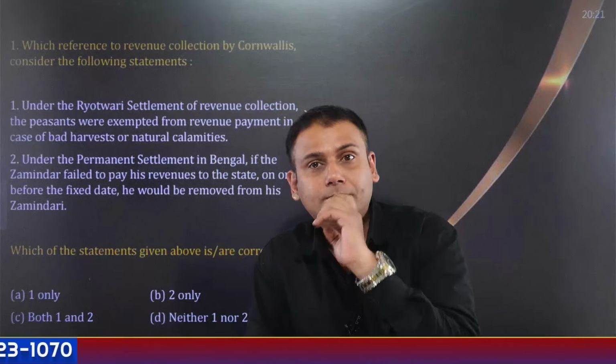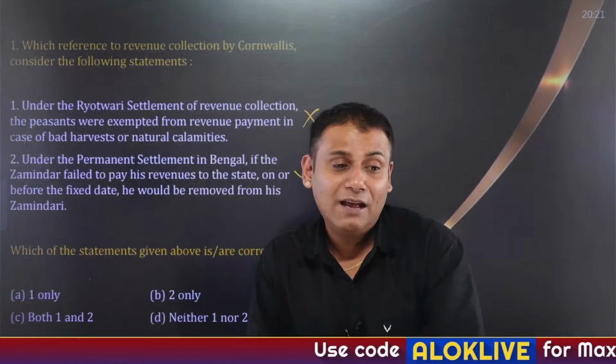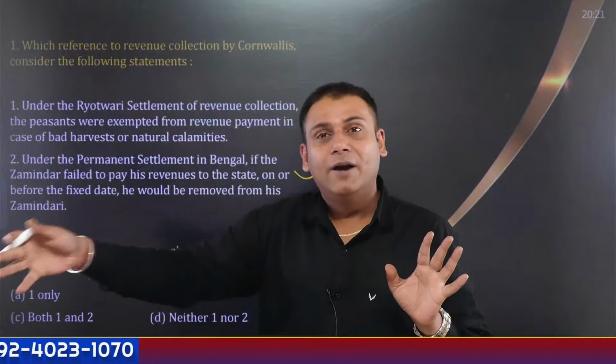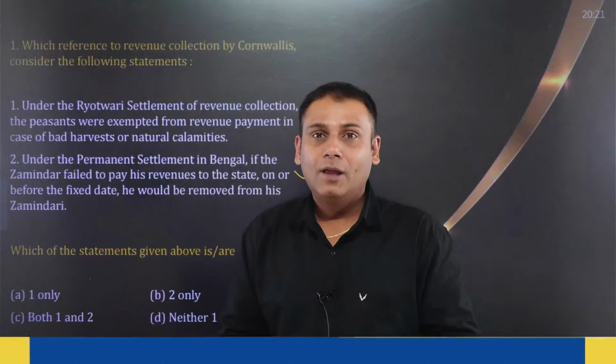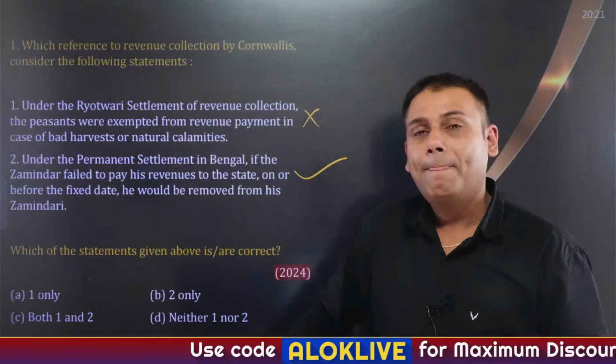Suppose I'm a farmer, I'm a peasant, I have to pay 100 rupees as a tax to the company. Out of 100 rupees, 89 rupees will go to the company, and 11 rupees would be kept by zamindar. For the next decade, the taxes won't change. If zamindar is unable to collect the revenue from the peasants, what will happen? He has to shift his zamindari to somebody else, or the Britishers will take away his zamindari rights. It was introduced by Lord Cornwallis and it covered approximately 19% of British India.